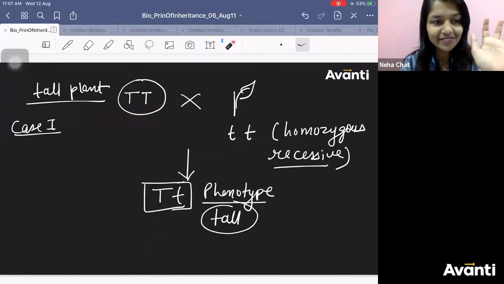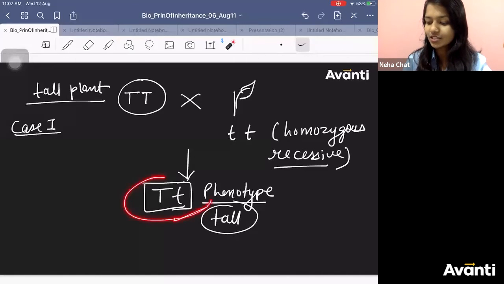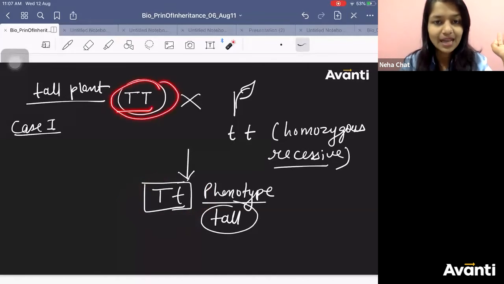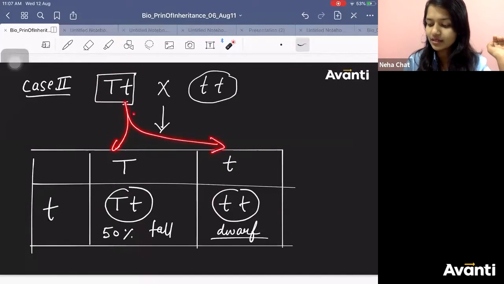So that is the significance. Now we are not going to do PhD here. You got it right. You need to do it multiple times. Keep doing it. Time is yours. If all the progeny are tall, I am repeating it, Naren, don't worry. If all the progenies are tall, 100% results are tall, capital T, capital T. If 50% tall and 50% dwarf, capital T, small t. Because there are two possibilities of getting the gamete here.